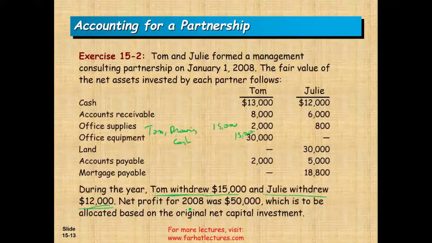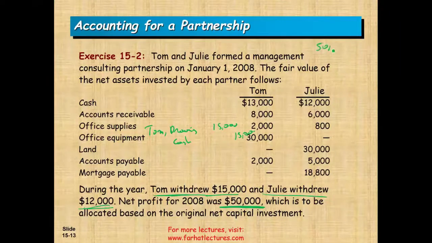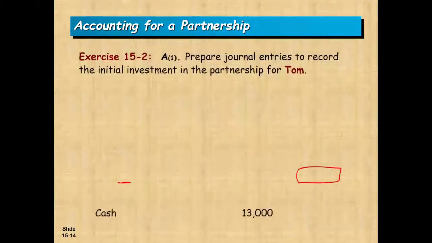Next is net profit for 2008 was 50,000, which is to be allocated based on the original net capital investment. Okay, so the partnership made a profit of $50,000. Now, how are we going to allocate the profit? Because again, the profit is allocated to the partners. Well, they're saying use their capital investment. Okay, what does it mean use their capital investment? It means what's their initial investment?